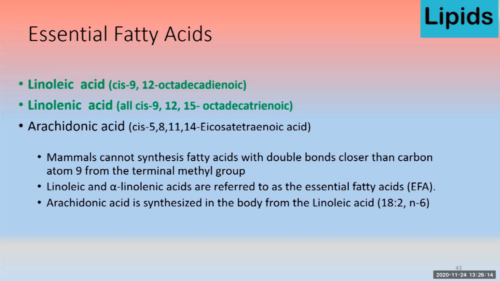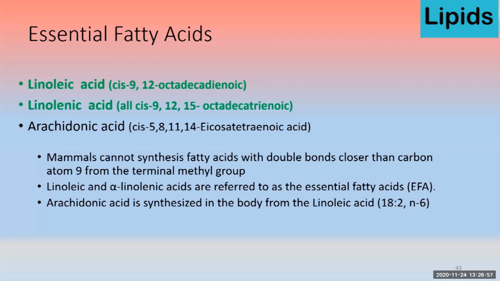Mammals cannot synthesize fatty acids with a double bond closer than carbon atom number 9 from the terminal methyl group end. So that's why we say these are the dietary essential fatty acids. Similarly, linoleic acid and alpha linolenic acid are referred to as essential fatty acids because they contain their first double bond at carbon number 9. Then comes arachidonic acid. It is synthesized in the body from the linoleic acid.